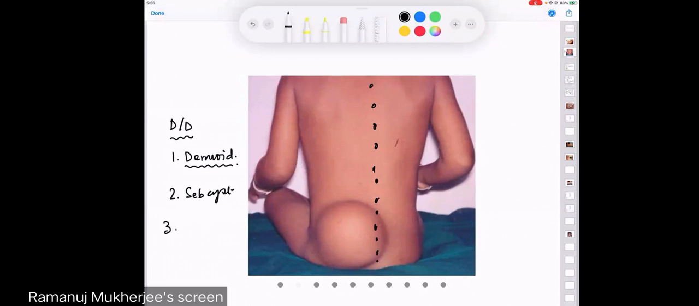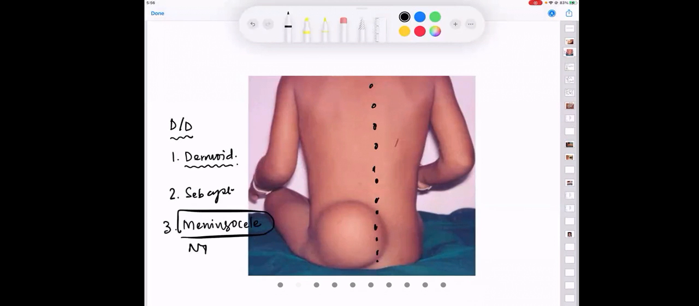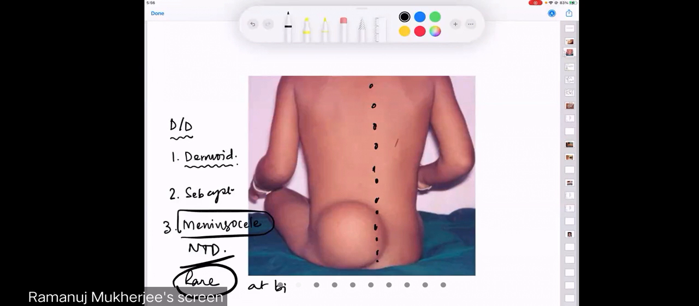Third, when I will be teaching you, there is a condition called a meningocele. We will also be talking about neural tube defects, NTD. We will be talking about that also, but these ones are rare and are usually seen at birth. This patient, remember, presented at 6 years of age.